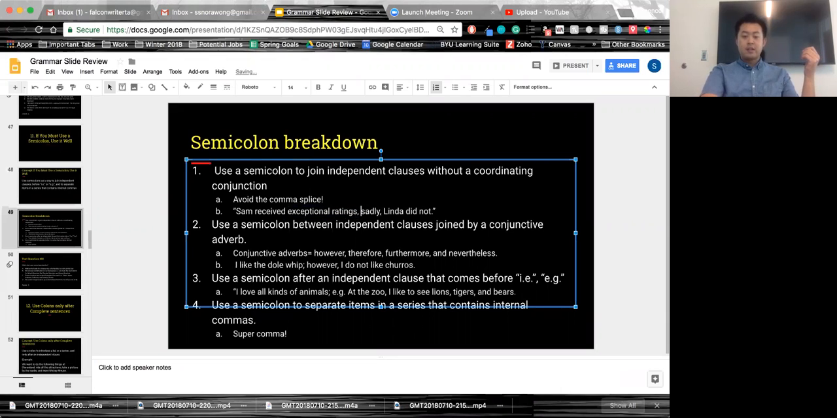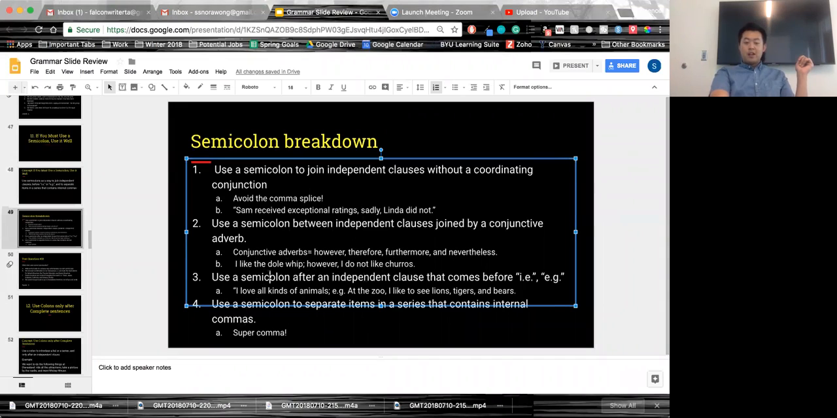The second is to use a semicolon between independent clauses joined by a conjunctive adverb. This is where the however, therefore, furthermore, and nevertheless come in; those are conjunctive adverbs. A good example would be: I like the Dole Whip, totally independent clause. However, and think of the semicolon as tagging on to the last thought you portrayed before. However, I do not like churros. Totally complete sentence, totally okay to use a semicolon here.